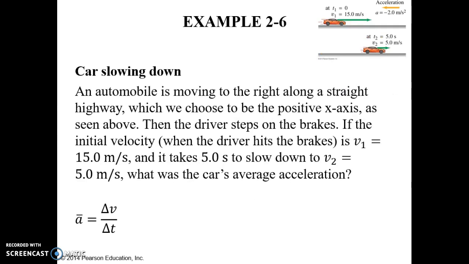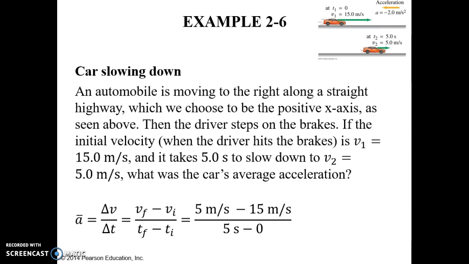First step, write down the definition of acceleration, change of velocity over change in time, which equals the final velocity minus initial velocity over the final time minus the initial time. So therefore we get 5 meters per second minus 15 meters per second over 5 seconds minus 0.